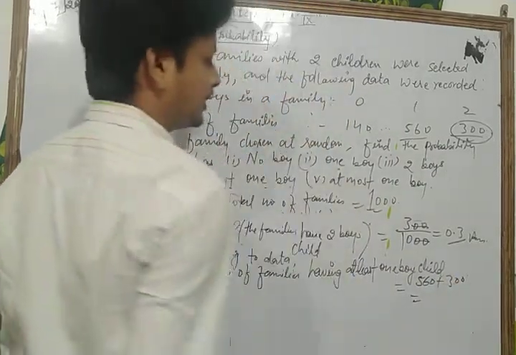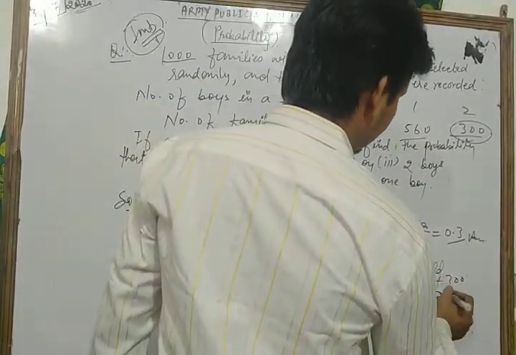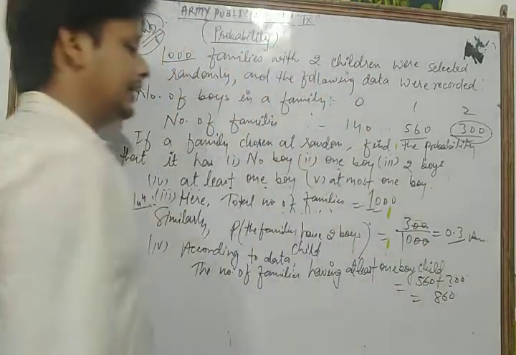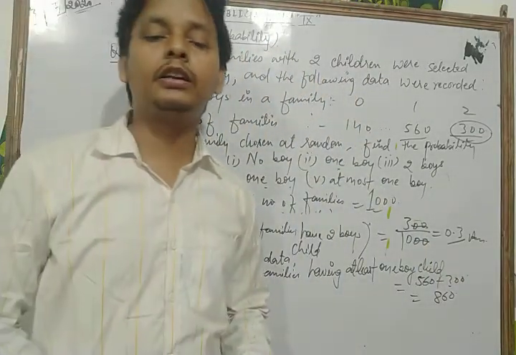In this way we got 860. So 860 is our favorable condition.